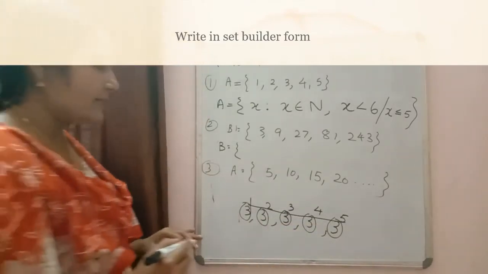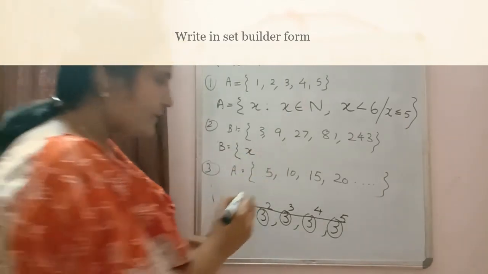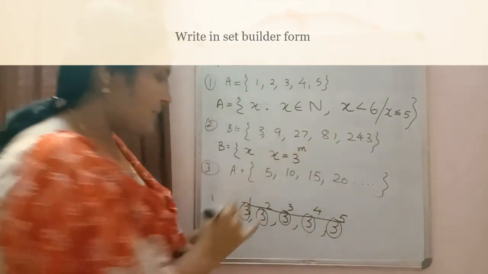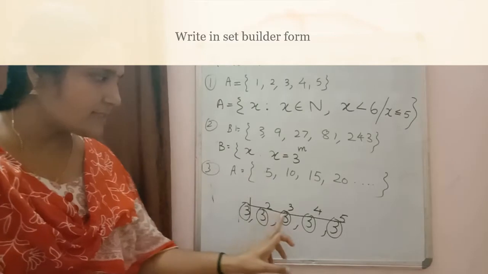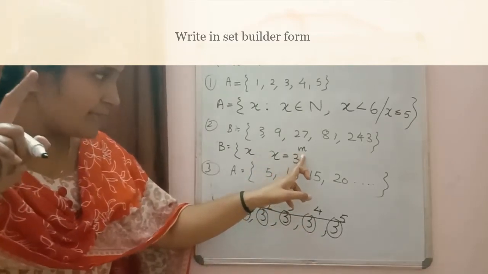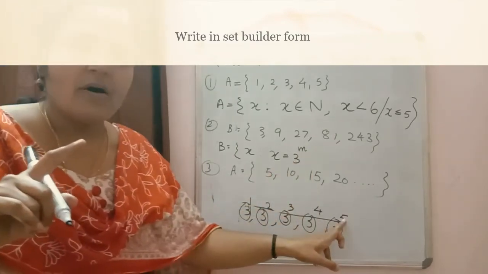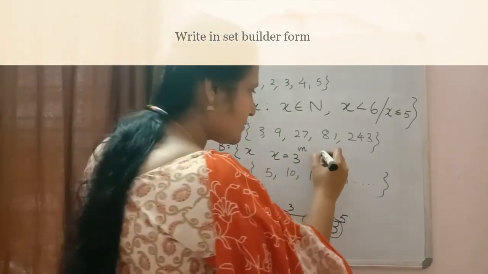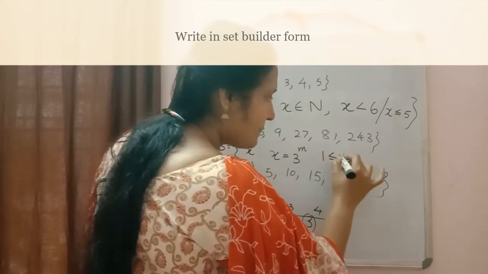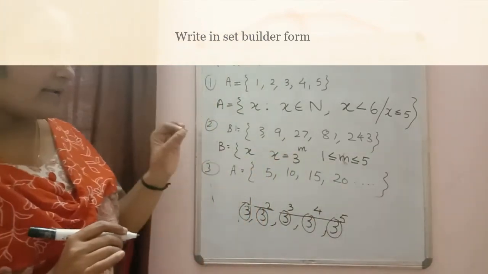So how we will write this one? B is equal to set of all x such that x is equal to 3 raised to m. 3 is constant in all. That's why I wrote x is equal to 3 raised to m, where m is the power. And power changes from 1 to 5. So either you can write in this way: 1 less than or equal to m less than or equal to 5. So many methods are there to write the property there.